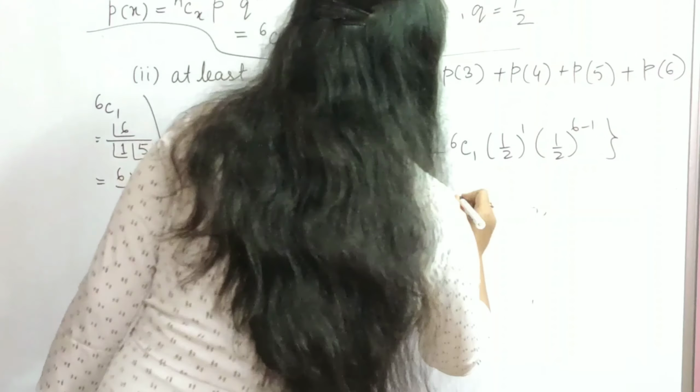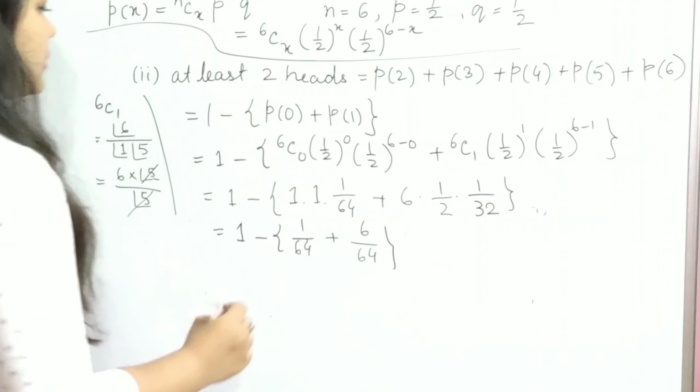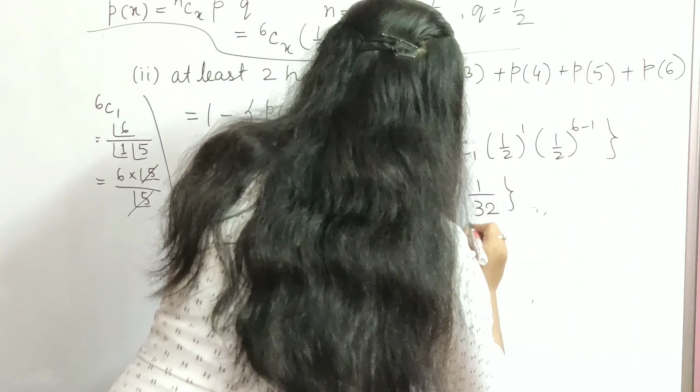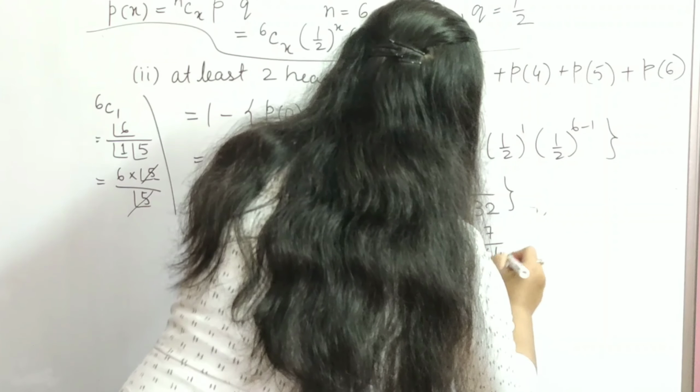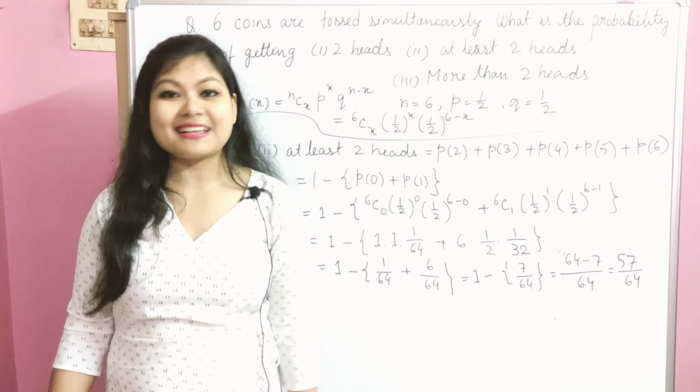So 1 minus (1 by 64 plus 6 into 32 into 2, which is 64). Or we can write 1 minus (6 plus 1), equal to 7 divided by 64. Then if you simplify, take the LCM 64. 64 minus 7 is equal to 57 divided by 64. So the solution for the second part is 57 divided by 64.